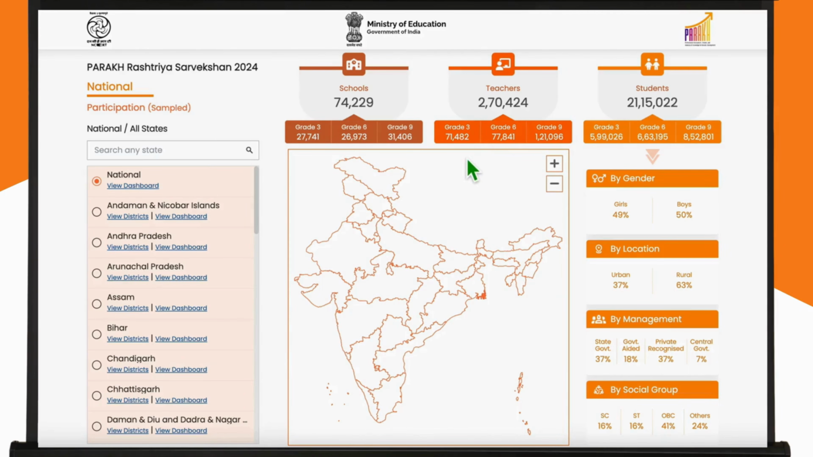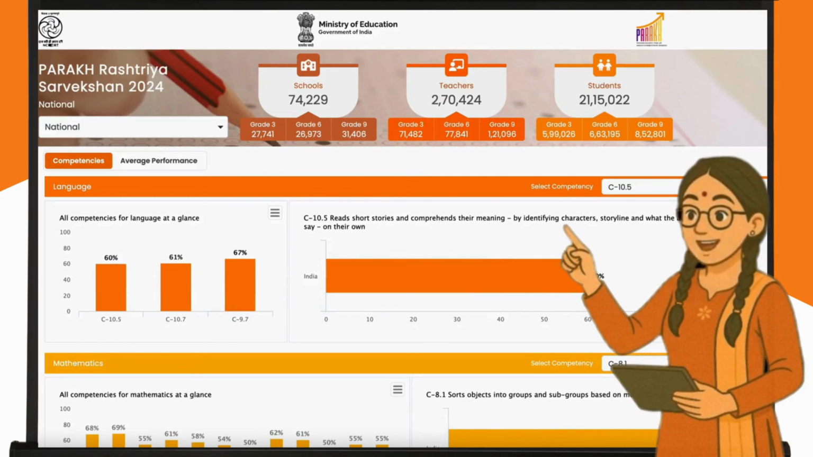The participation data for schools, teachers, and students are further disaggregated on the basis of grades 3, 6, and 9. The student participation data is further grouped by gender, by location, by school management type, and by social disaggregation. To see the national level dashboard, simply click on the View Dashboard option that you see right below the area.